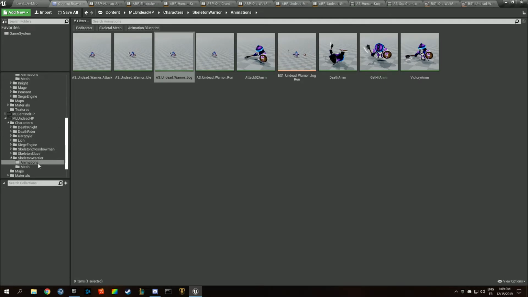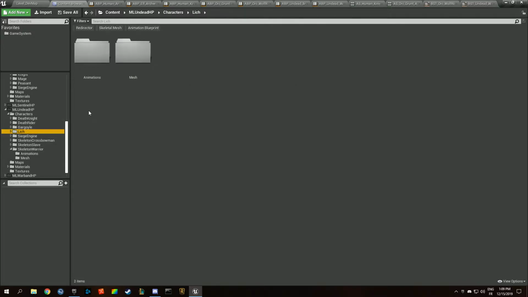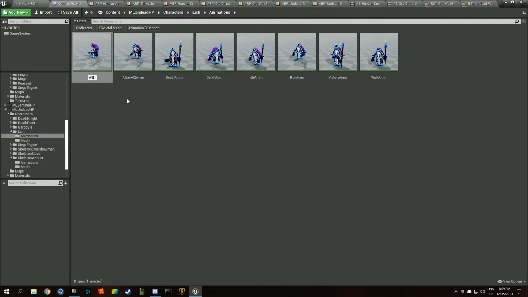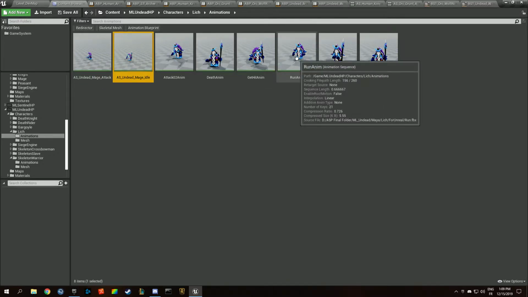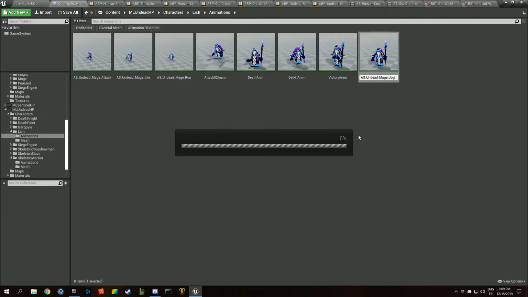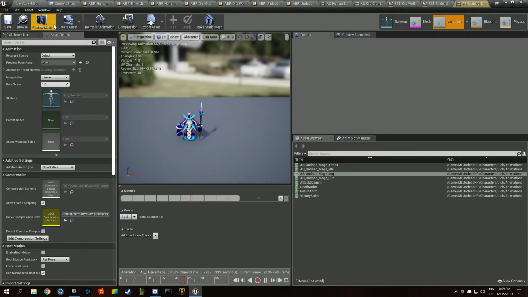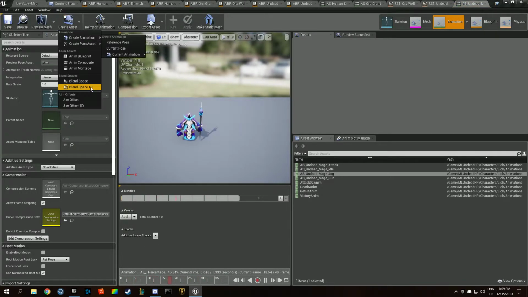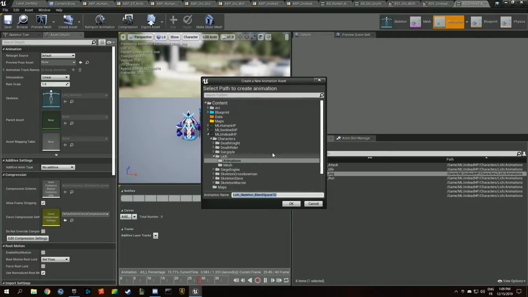I think I added a mage as well. Who is the mage actually? The lich, I think, yeah. AS undead mage attack, copy that. We got an idle, and we got a run, and we got a walk, a jog, and we need to create, like usual, a blend space, and I think we only have one more to do after that.